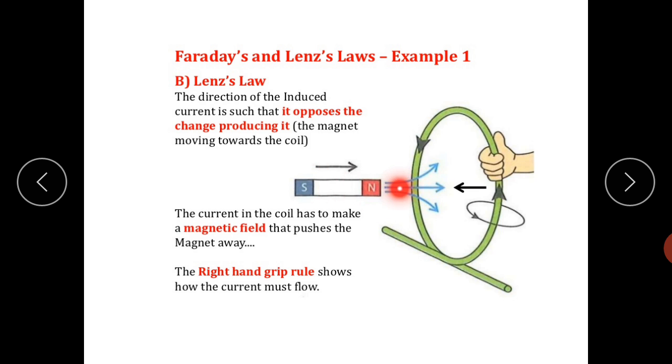Here you can see in this diagram the magnet is going towards the loop, and the current in the coil has to make the magnetic field that pushes the magnet away. Means the motion of magnet is producing the EMF, and the EMF is just opposing it. The right hand grip also shows the current flow. As you can see, there is the current flow here.